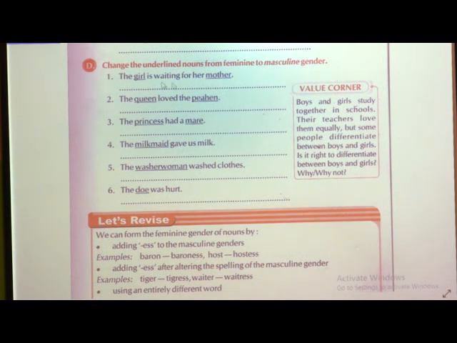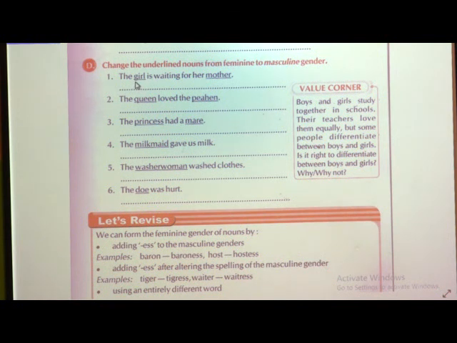It is very easy. The girl is waiting for her mother. So, how are you going to do it? The boy is waiting for her, instead of mother, father. The boy is waiting for his father, because we are talking about a boy.